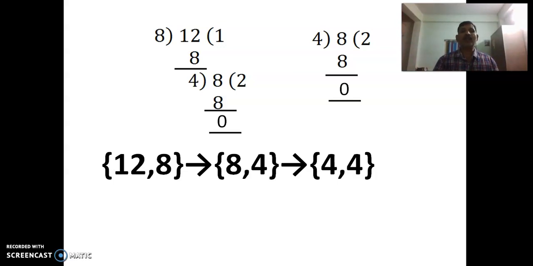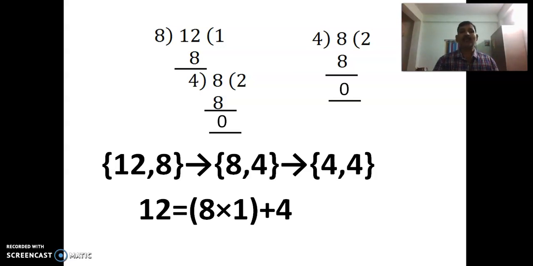And how do we write the steps? Let us see. 12 = 8 × 1 + 4, right? If the remainder is 0, then 8 will become the HCF, but the remainder is not 0. So we continue one more step of the division algorithm, that is 8 = 4 × 2 + 0. Now 4 will become the HCF of 12 and 8. Of course, we have to understand that 4 is the HCF of not only 12 and 8, it is also the HCF of 8 and 4.